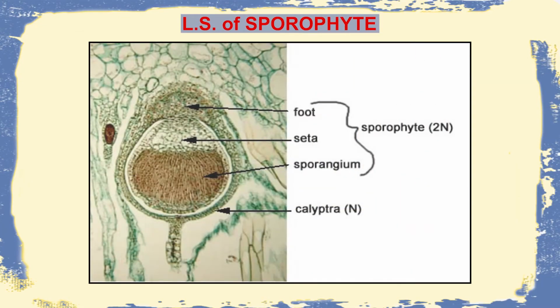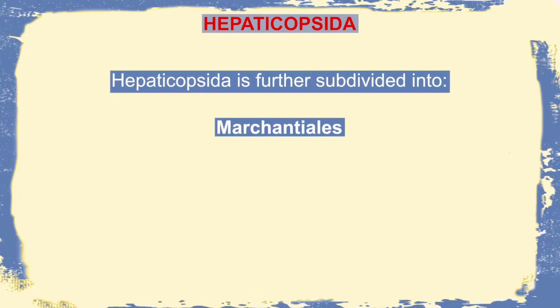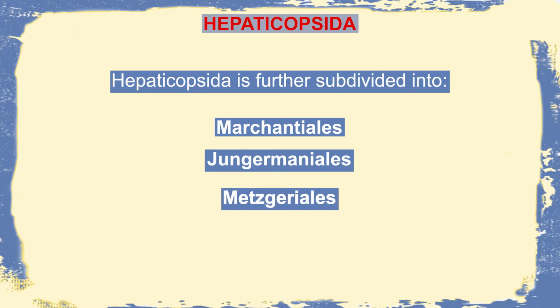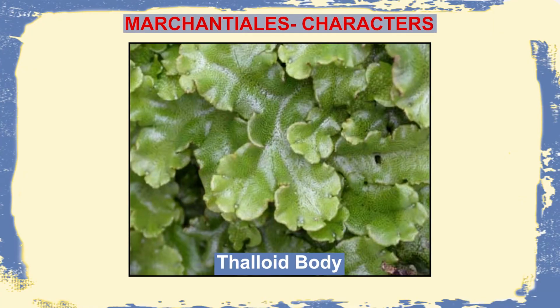When we see a longitudinal section, that is the LS of the sporophyte, it has been seen that in Hepaticopsida, or better known as hepatics, it consists of mainly the foot, the seta, and the sporangium which is present beneath the seta, and this entire structure is protected by the calyptra. This Hepaticopsida is further subdivided into groups like Marchantiales, Jungermanniales, Metzgeriales and Calobryales.